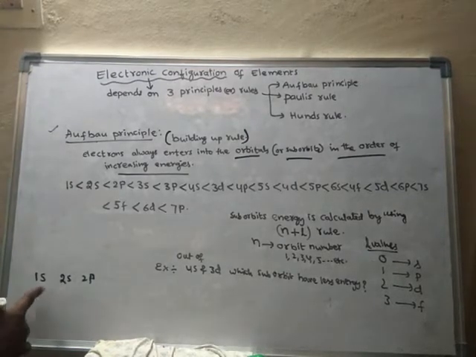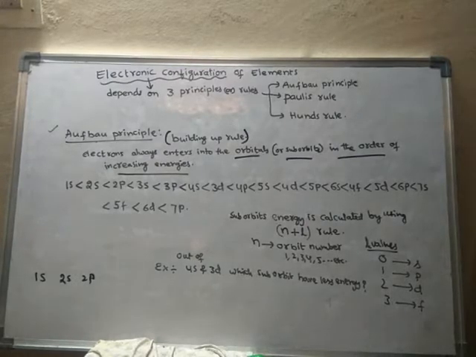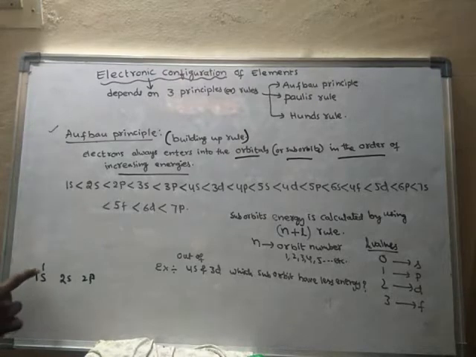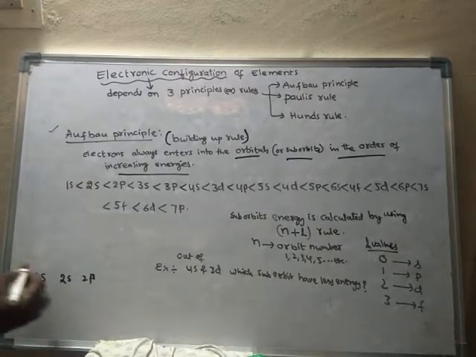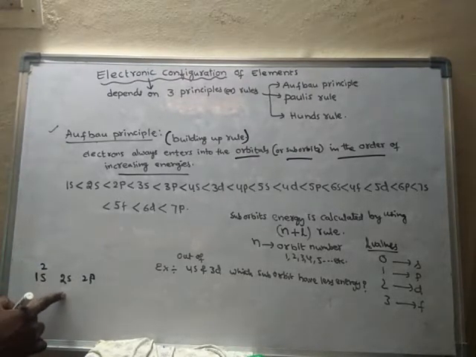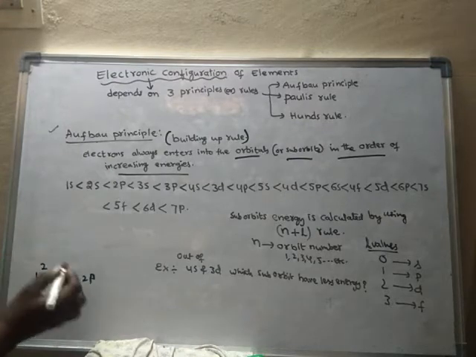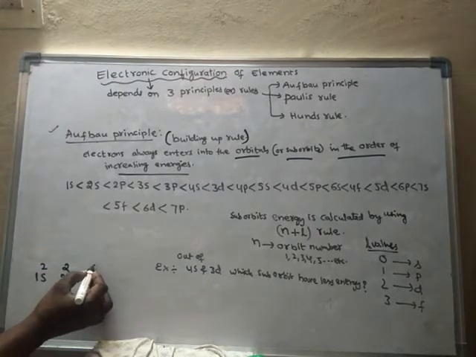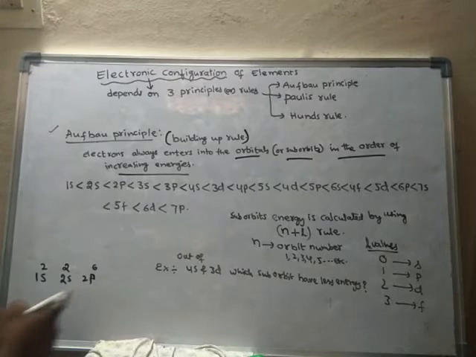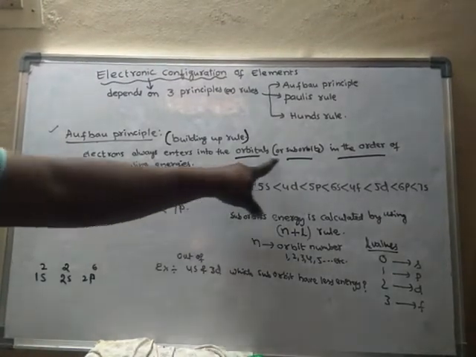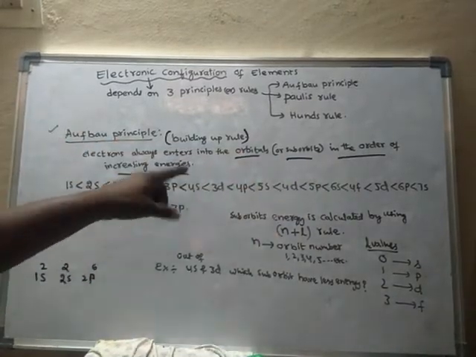So now if this is the increasing order of energy of suborbits, then electrons will enter into this suborbit first. After filling up this suborbit, then only electrons will enter into this suborbit, and even after filling up this suborbit, then only the electrons will enter into this suborbit. So 6 electrons. So like this. So that means electrons always enter into the suborbits in the order of increasing energies.